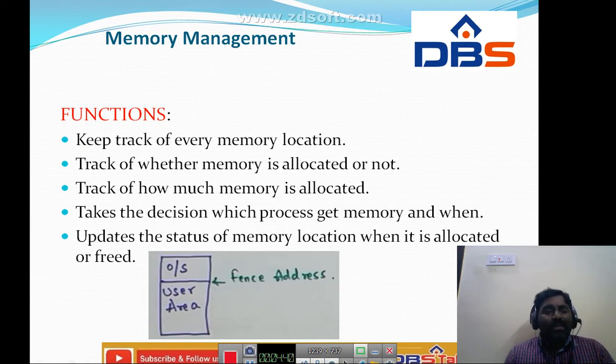By using memory management, we achieve protection. How? The processes that are available in the user area stay within the user area. The processes present in the user area cannot interact with the OS area. It can be done with the help of the fence address.